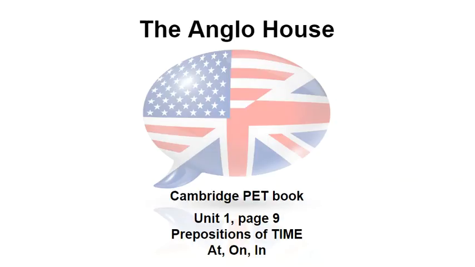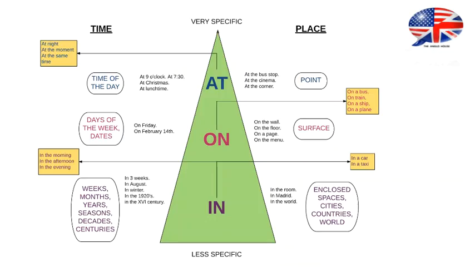This is the PowerPoint presentation on the prepositions of time: at, on, in. Okay, here in this diagram, in this triangle, we have the three prepositions at, on, in. If you notice down at the bottom, we go from less specific to very specific, okay?